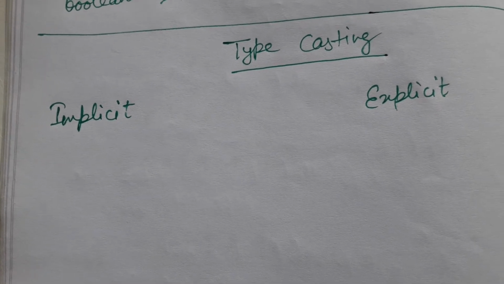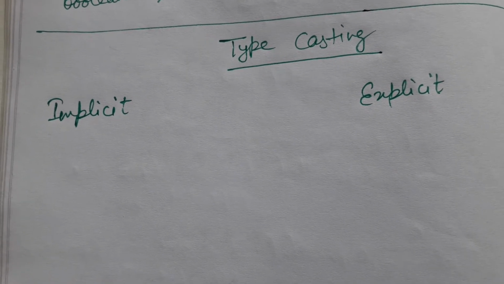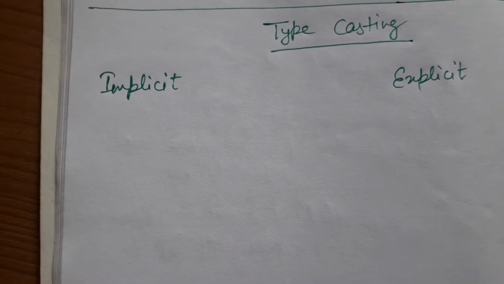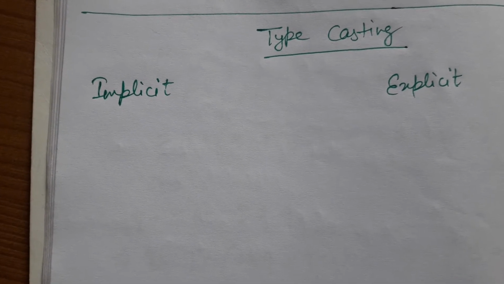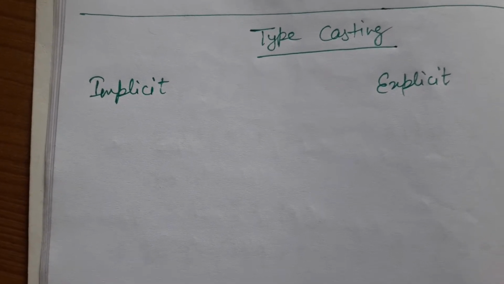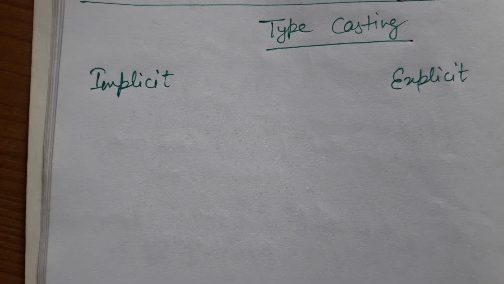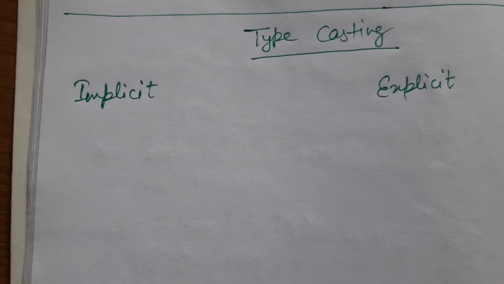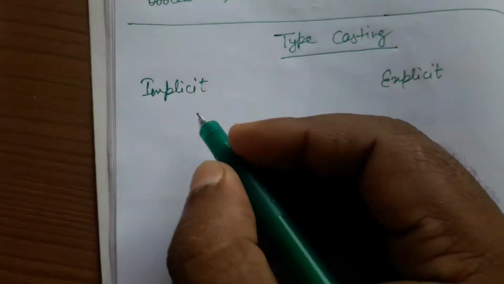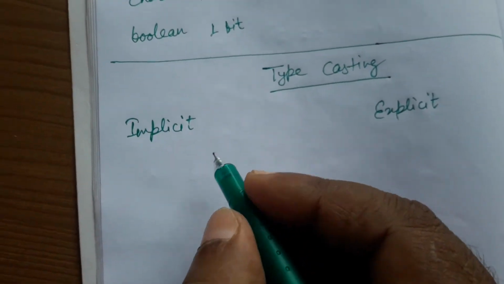We have two types of typecasting: implicit and explicit. What is implicit typecasting? In this kind of type conversion, the resultant data type is not specified and is chosen by the compiler. What is the meaning of that? In simple terms, what happens in implicit typecasting?